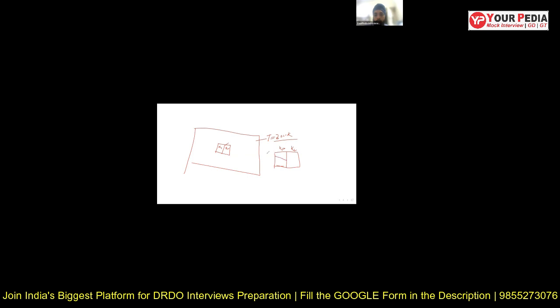So if T1 and T2 are both the same, it should be like this. Both are the same, slopes are different. So at the interface we are getting two different temperatures. But it cannot happen. Temperatures at an interface should be the same. What will happen here?